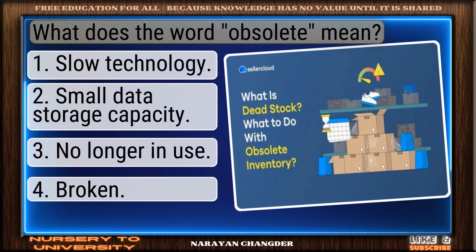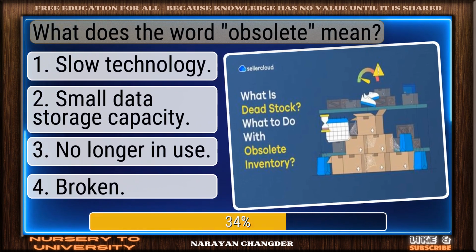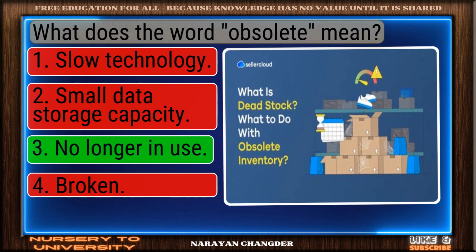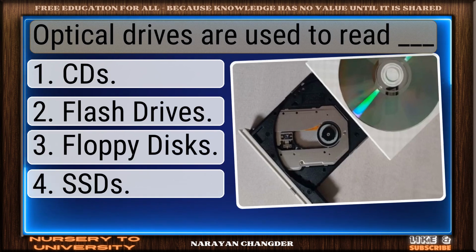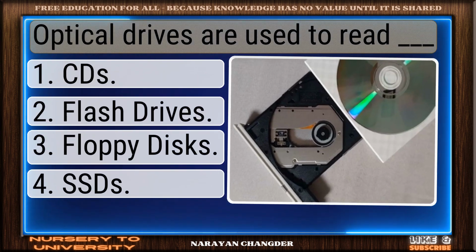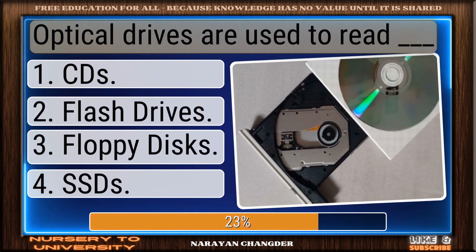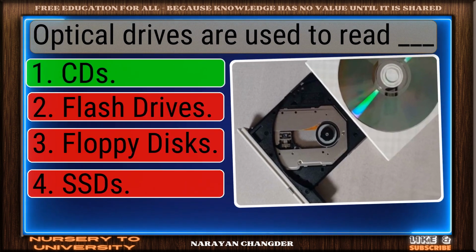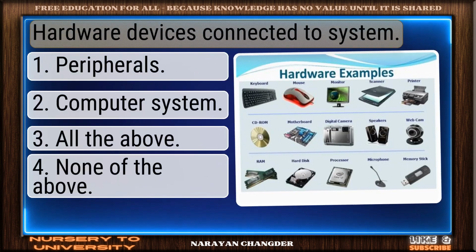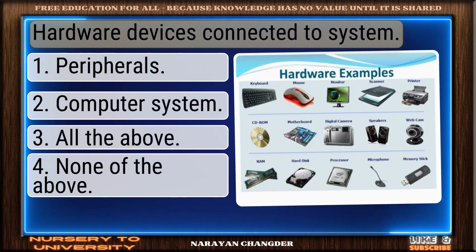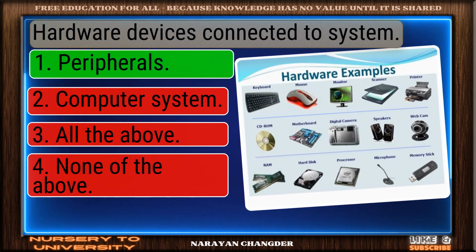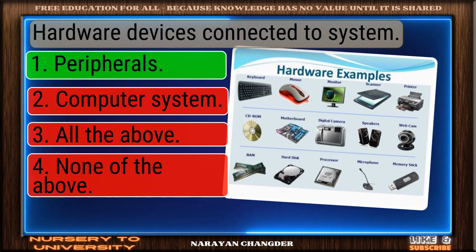What does the word obsolete mean? Smart pick, no longer in use, is the correct choice. Optical drives are used to read dash. Exactly. CDs make sense and it is right choice. Hardware devices connected to system. Smart move. Peripherals is an accurate answer.